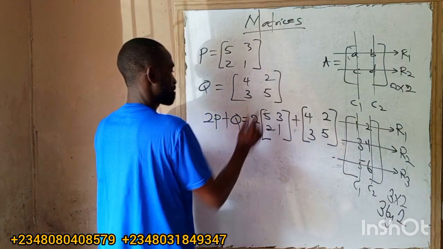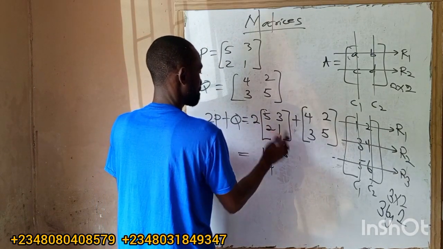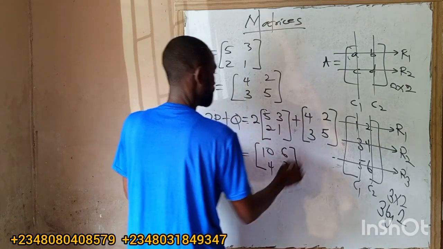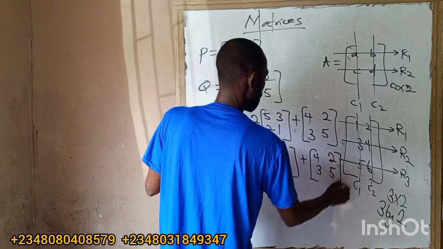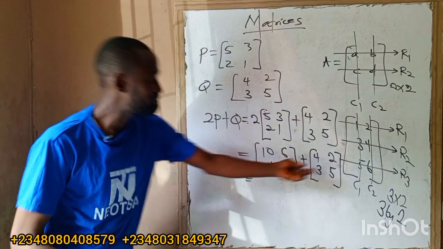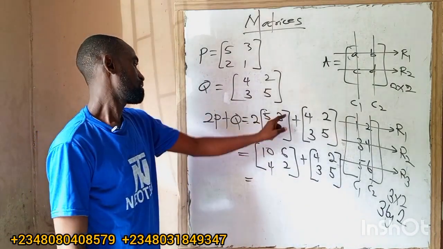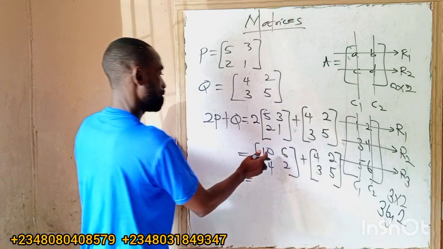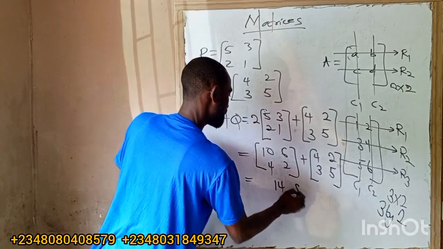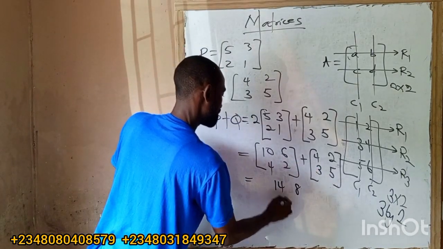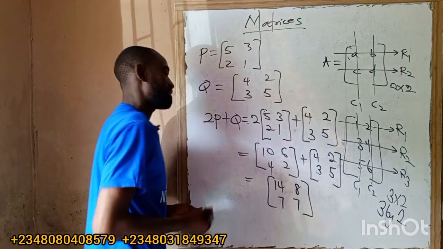See it? So multiply this one by this. This is 10. This by this, 6. This by this, 4. This by this, I have 2. So I'm having this 2P, then plus 4, 2, 3, 5. Since they're the same order, 2 by 2 and 2 by 2, I can add them. This is 10, 6, 4, 2. So we have 10 plus this, 14. 6 plus this, 8. 4 plus this, 7. 2 plus this, 7. That's our answer.